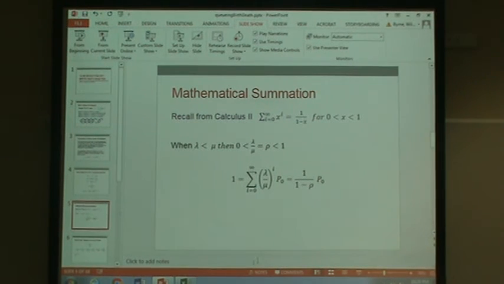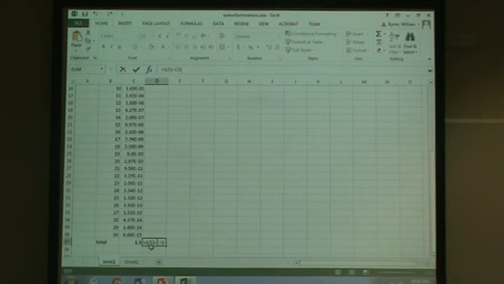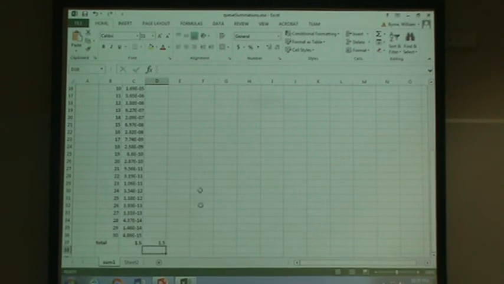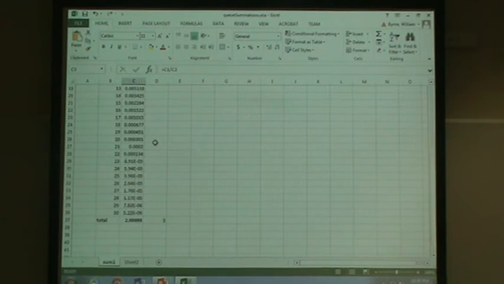So if we look at this function, this is 1 divided by 1 minus the same x. And in both cases, the sums came out to 1.5. If we used a lambda of 2, which would make rho 3, then mu is 2/3. And we use the same thing. For 2/3, it would sum up to 2.99999, and the actual fraction would be 3.